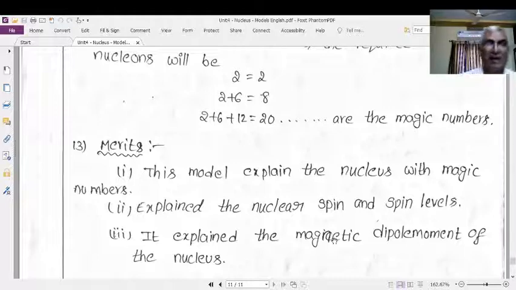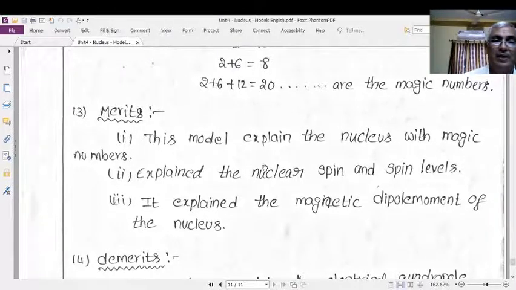What are the advantages of the shell model? This model explains the nucleus with magic numbers. It can successfully explain the magic number nucleus. It also explains the spin and the spin energy levels of this nucleus. And it explains the magnetic dipole moment and electrical quadrupole moment of the nucleus. Very important properties, magnetic dipole moment and electrical quadrupole moment of the nucleus are also explained by the shell model